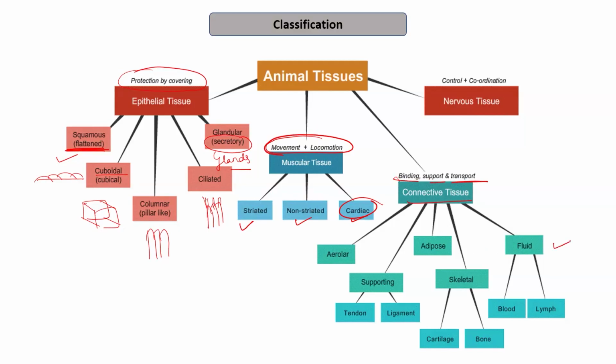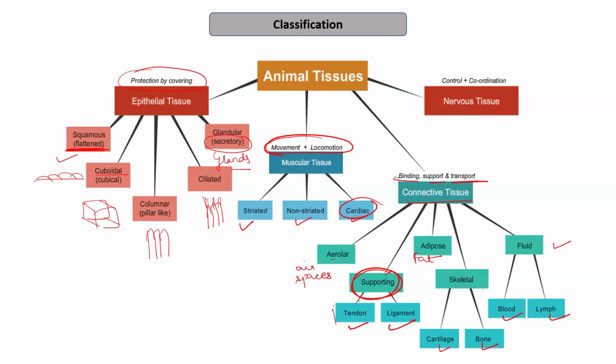For example, fluid connective tissue that consists of blood and lymph. Skeletal connective tissue that consists of bone and cartilage. Then we have adipose tissue, that is the fat. Areolar tissue that consists of air spaces. Then we have supporting tissues, which are tendon and ligament.